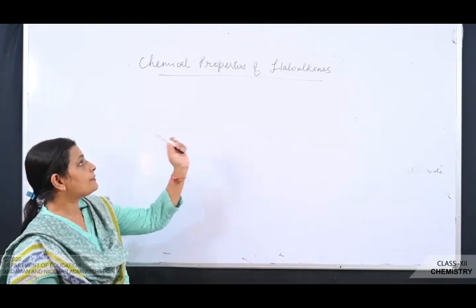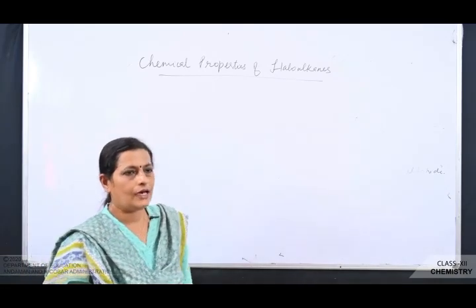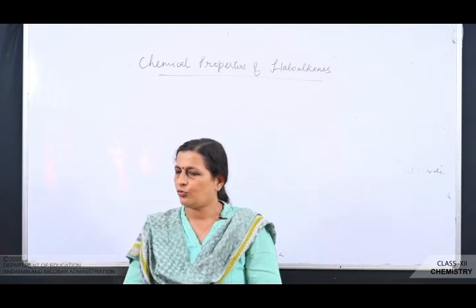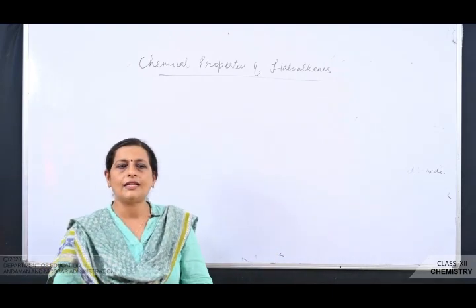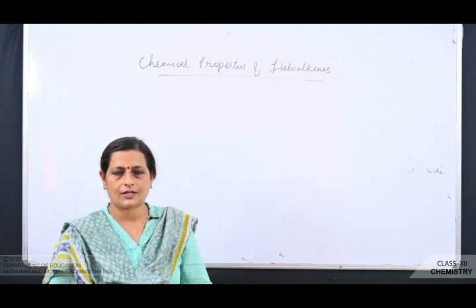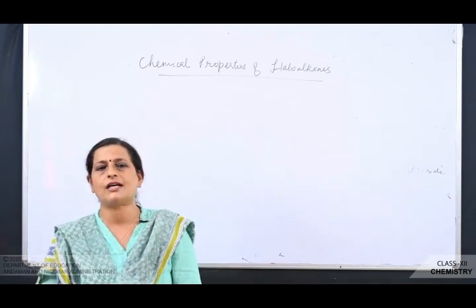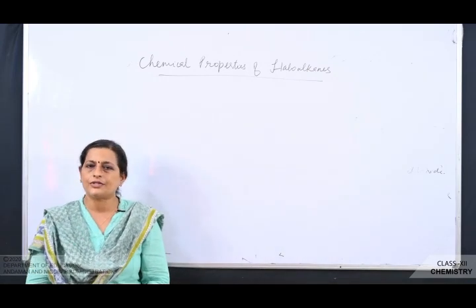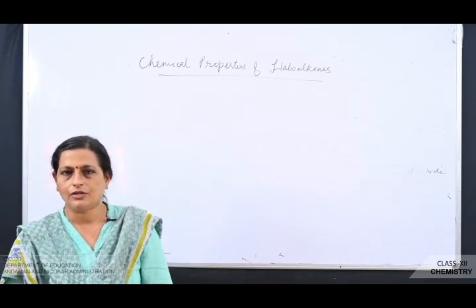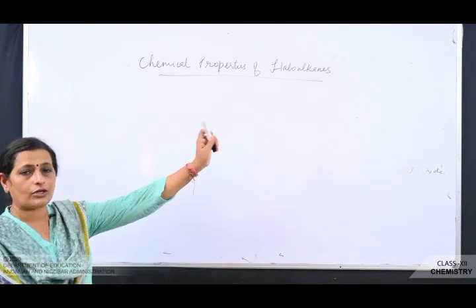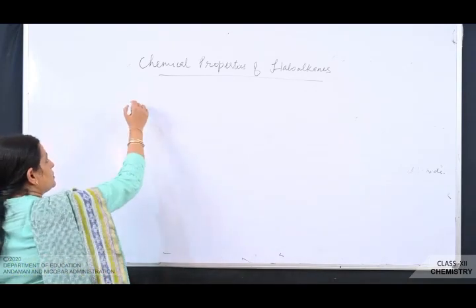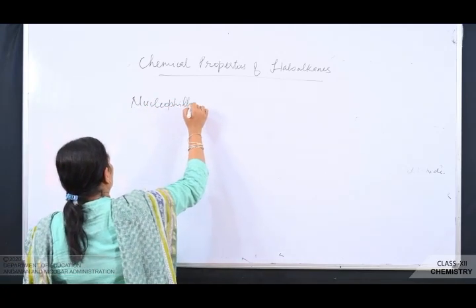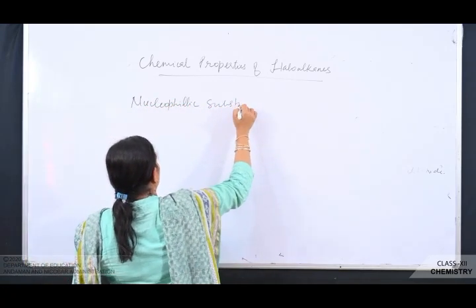Next we will discuss the chemical properties of haloalkanes. Now haloalkanes undergo nucleophilic substitution reaction. So what is a nucleophile? Nucleophile is a species which can donate electrons. That means electron rich species are known as what? Nucleophile. They'll have negative charge, or if they are neutral, they'll be having what? Lone pair of electrons. So haloalkanes undergo what type of reaction? Nucleophilic substitution reaction.